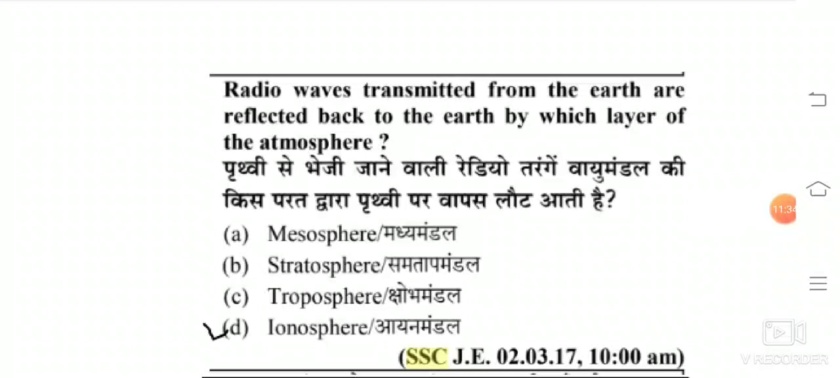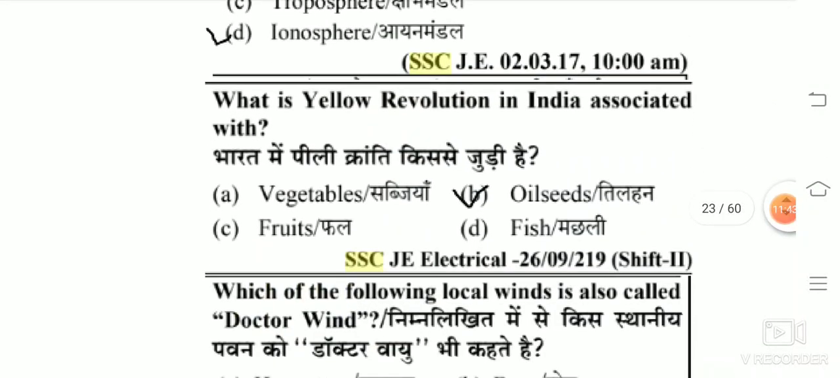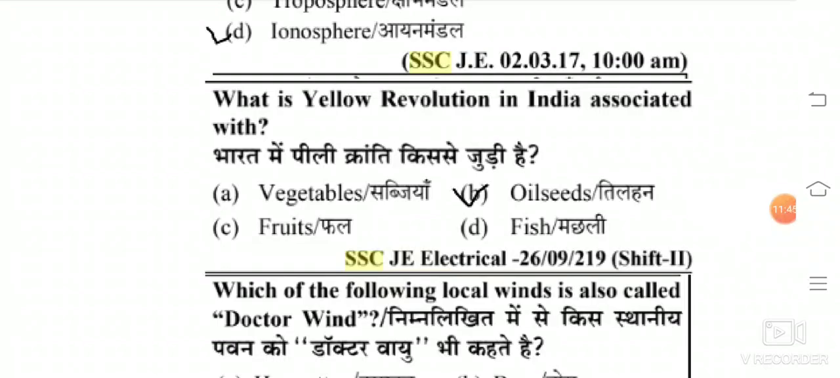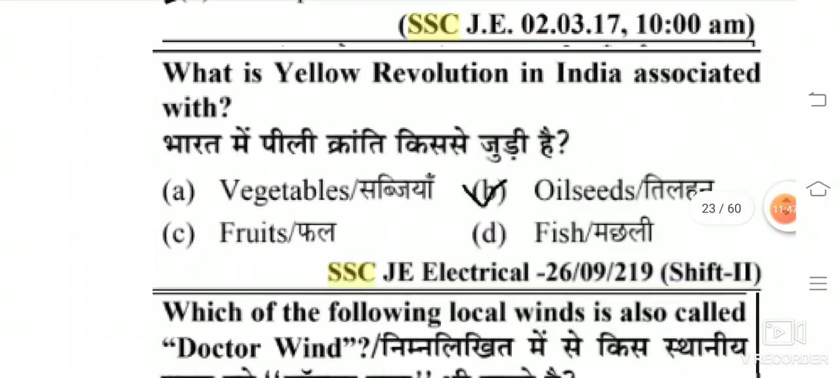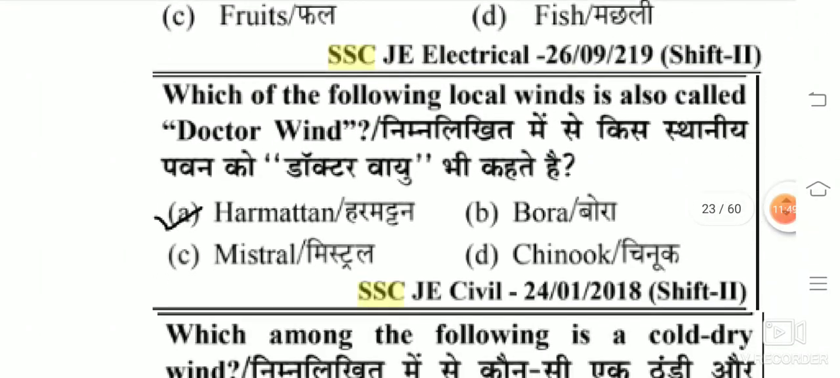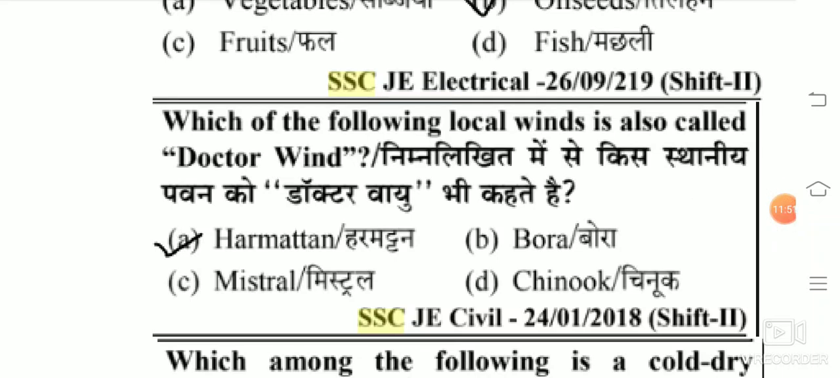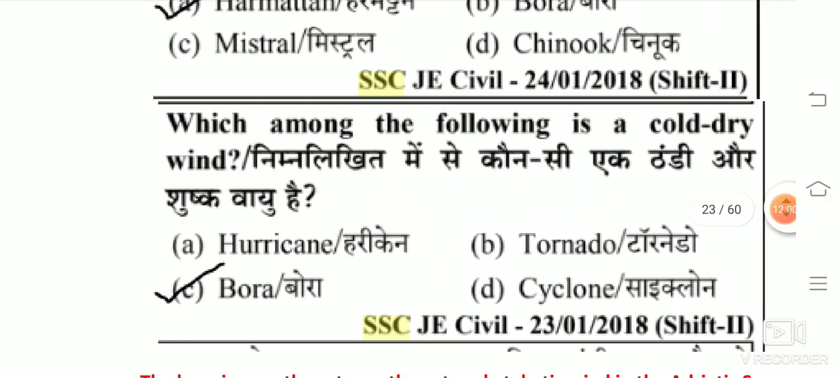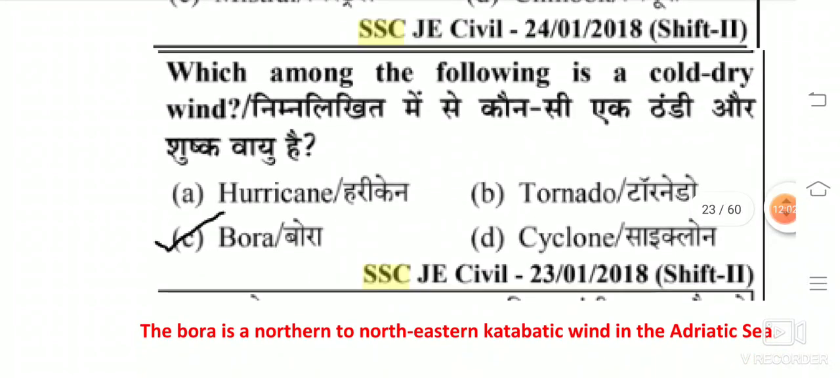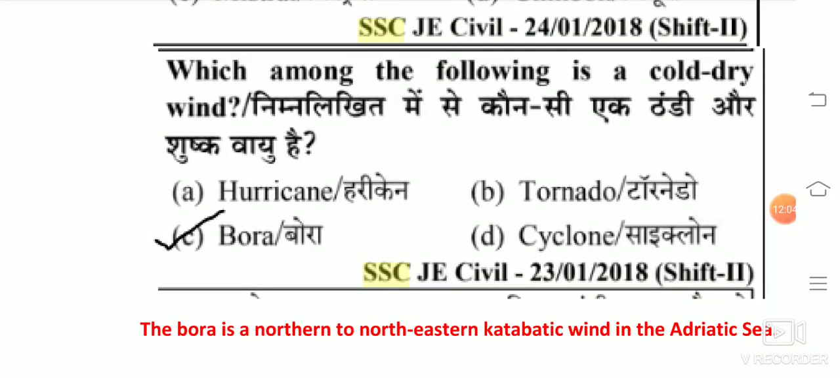Radio waves transmitted from the earth are reflected back to the earth by which layer of the atmosphere? The answer is ionosphere. What is the yellow revolution in India associated with? The answer is oil seeds. Which of the following local winds is also called doctor winds? Harmattan is the doctor wind. Which among the following is a cold dry wind? The answer is Bora.